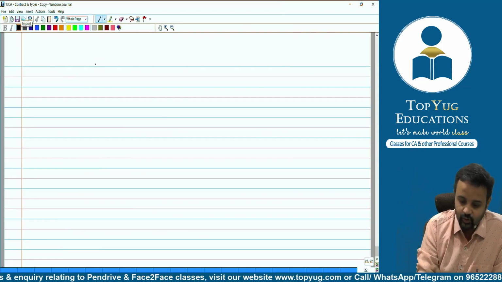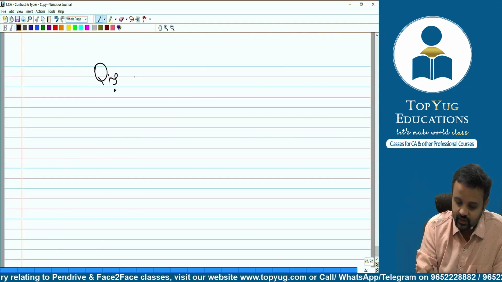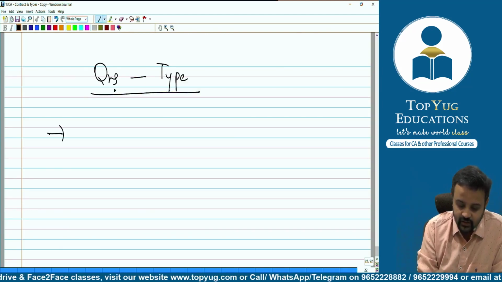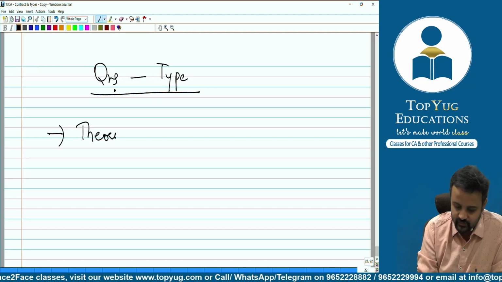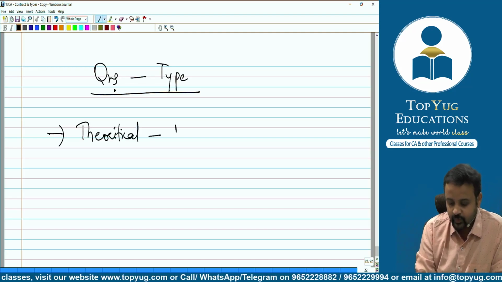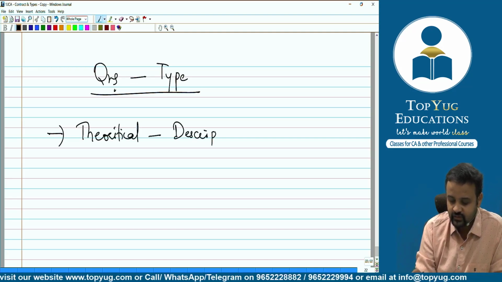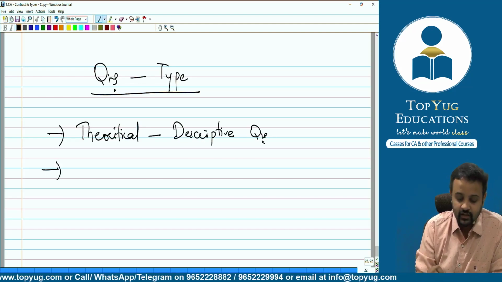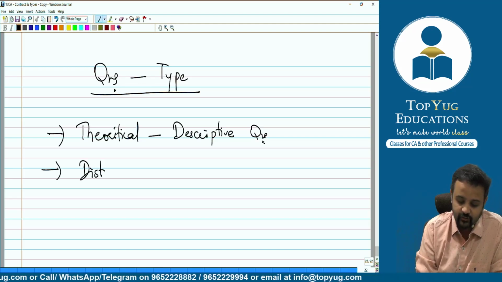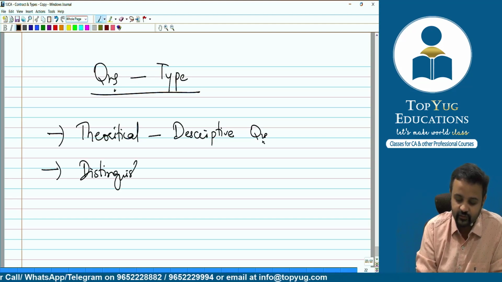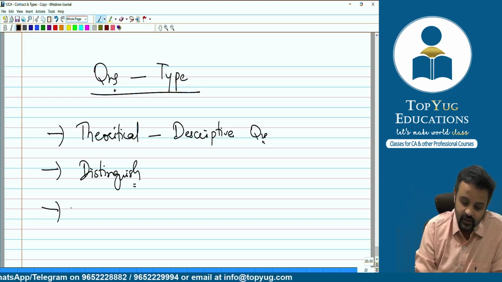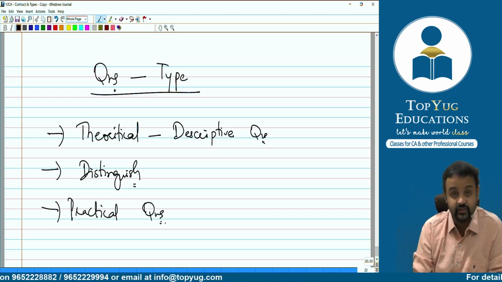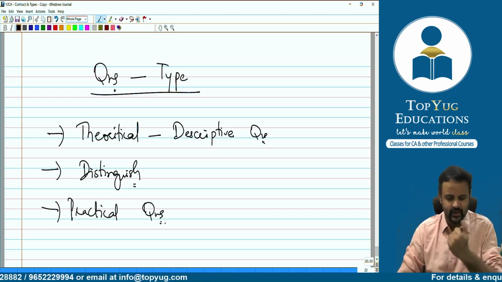If you are able to follow the type of questions which can be asked in the examination, there are theoretical questions. Few people call them descriptive questions. Then there can be questions which are of distinguishing, that means differentiate. There will be even some practical questions. Practical questions means those based on some case or case study or maybe some example.